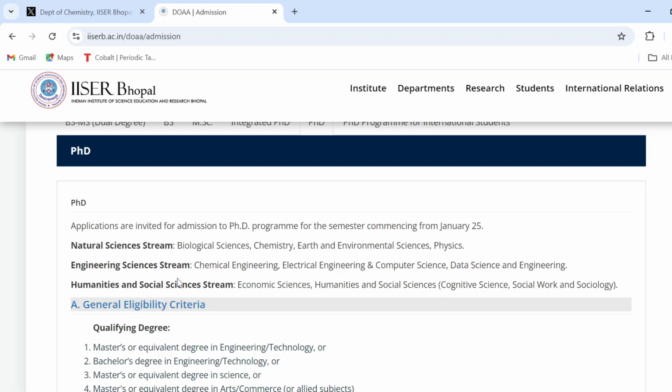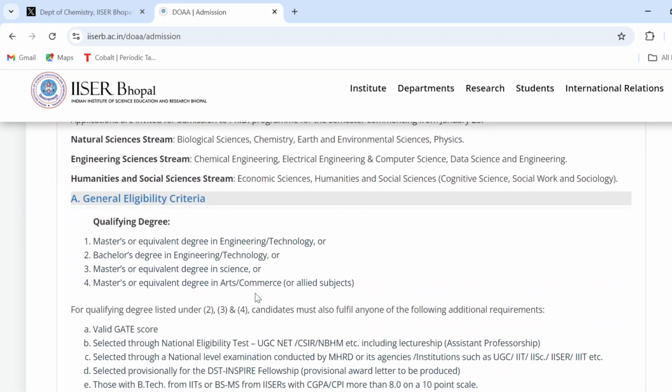In the engineering stream, it contains chemical engineering, electrical engineering and computer science, data science and engineering. Also, the humanities and social science stream provides economic science, humanities and social science. The general criteria for the PhD admission: it should be a master's degree or equivalent degree in engineering or technology, either a bachelor's degree in engineering, a master's or equivalent degree in science, or a master's or equivalent degree in arts,